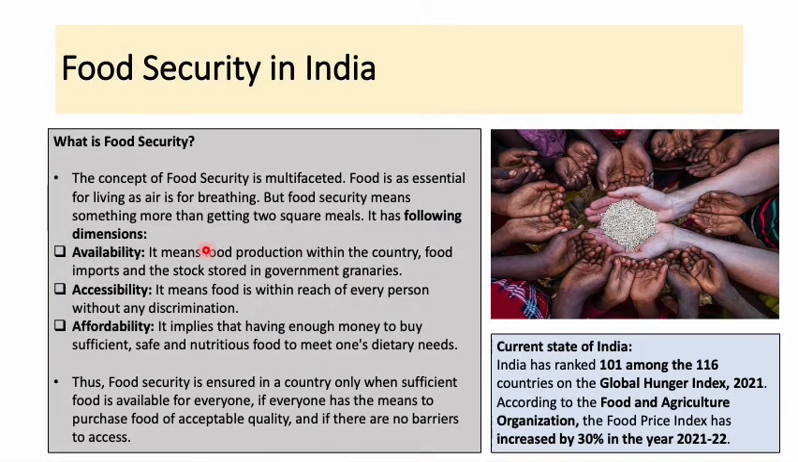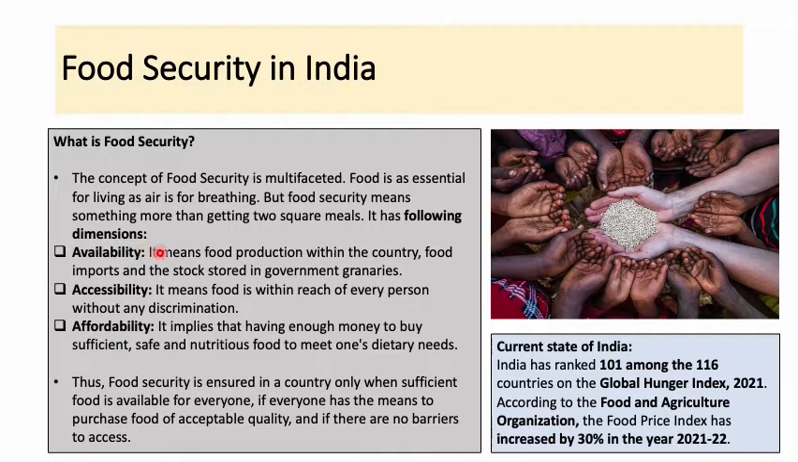So as I was saying about food security, this concept of food security is multifaceted. इसका meaning क्या? It has got multiple dimensions. So food is essential for living as air is for breathing. So दोनों ही air and food are equally important for life. But food security means something more than getting 2 square meals. That is, it is not just having 2 meals in a day. It has got the following dimensions. So number 1 is availability, then accessibility and affordability.